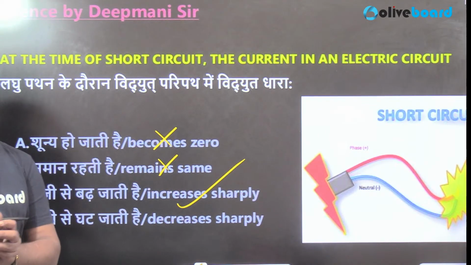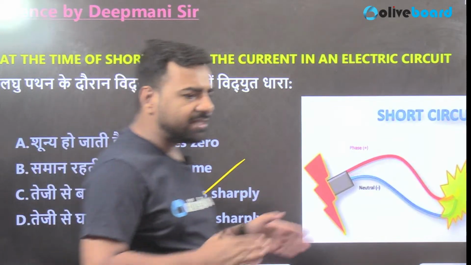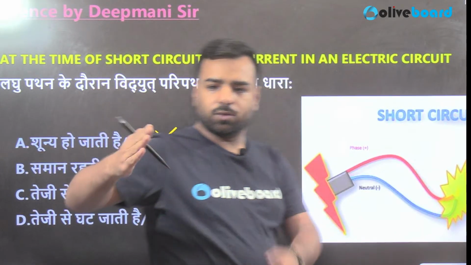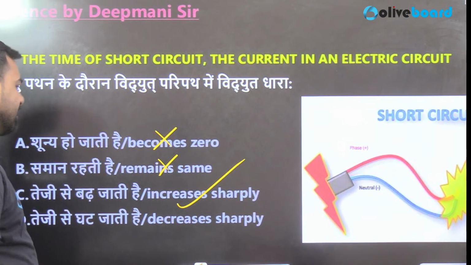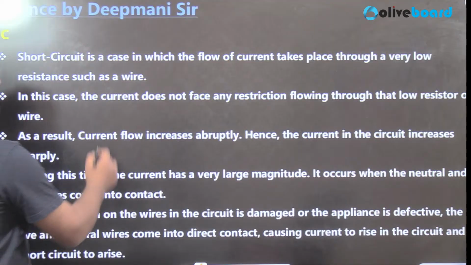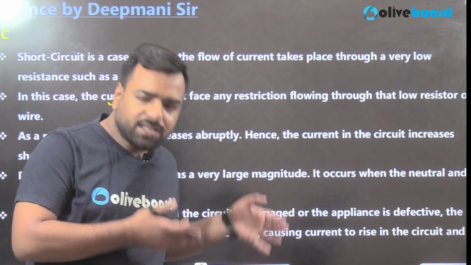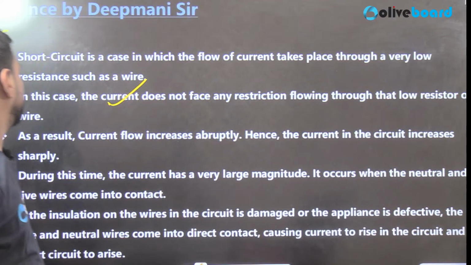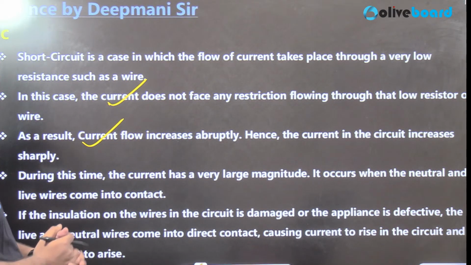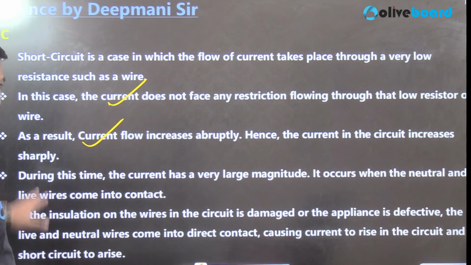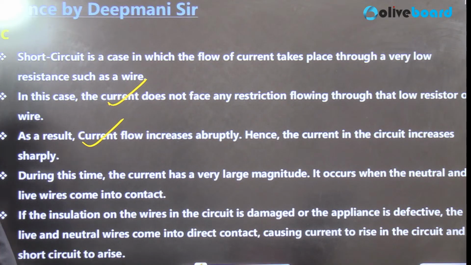Here, the flow of current takes place through a very low resistance. Since there is very low resistance, current supply will be more. So yes, the correct answer is going to be option number C. Short circuiting means the increment in the current. In this case, current does not face any restriction because resistance is low, so obviously current will move with a faster pace, right? As a result, current flow increases abruptly, and hence we can say current in the circuit is increasing sharply. During this time, current has very large magnitude. It occurs when the neutral and the live wires come into contact.